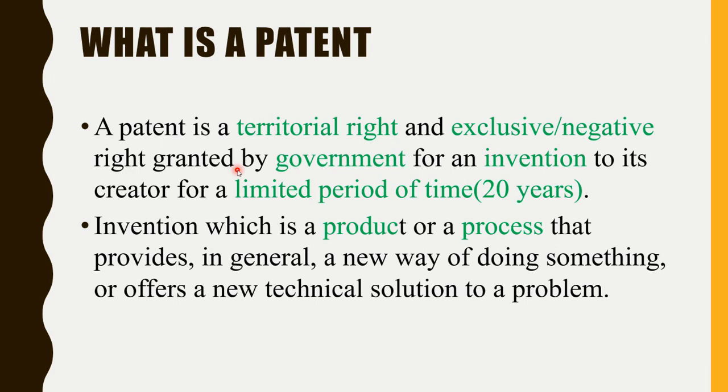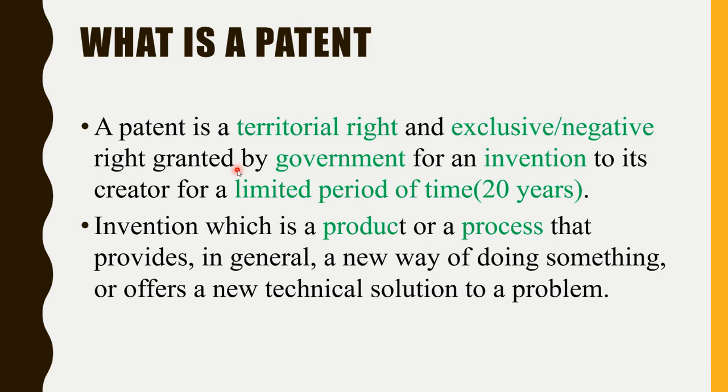So now, till now, is everything clear about all the different types of IP, all the seven types of IP? That is patent, trademark. No, patent will be covered now. So all the other six types of IP, that is trademark, copyright, design, IC design, GI, trade secret, all is clear, right? If you have any questions, you can write them in the chat box, and I will be answering you after the completion of this presentation, right? So now we'll be focusing on the patent only.